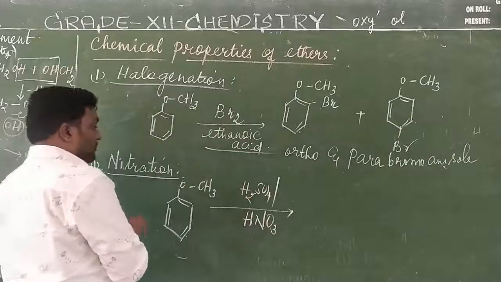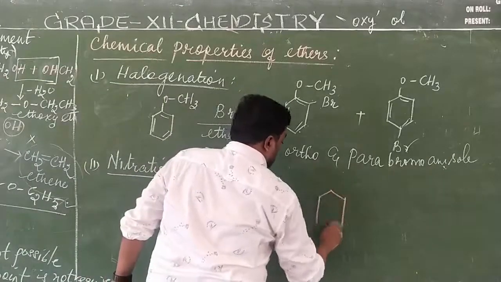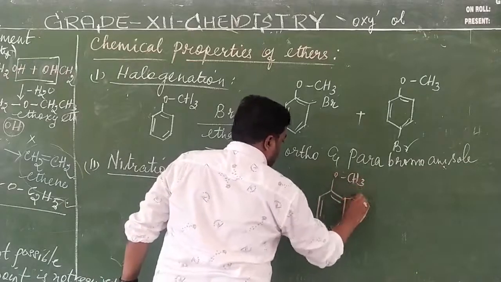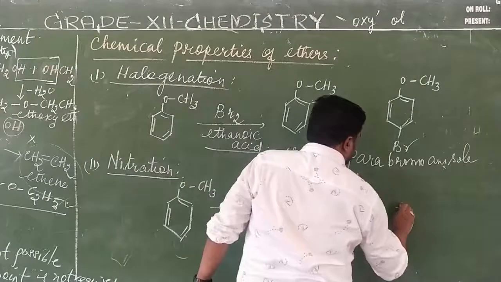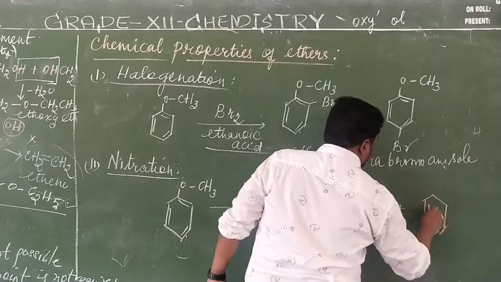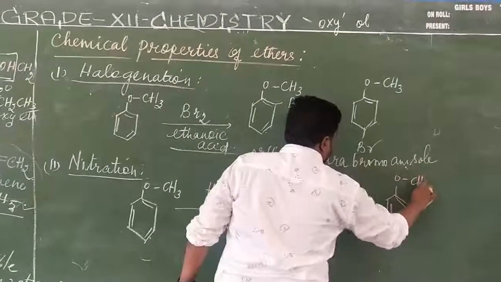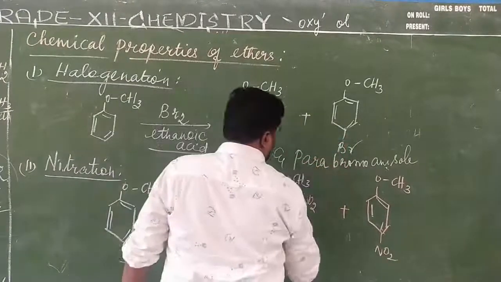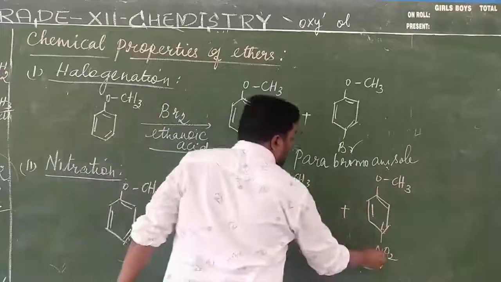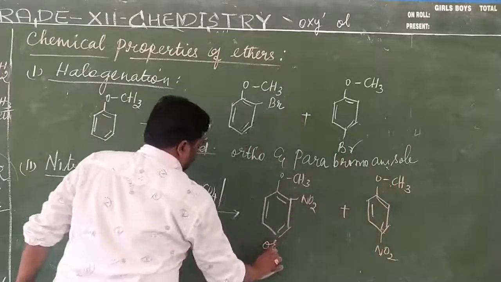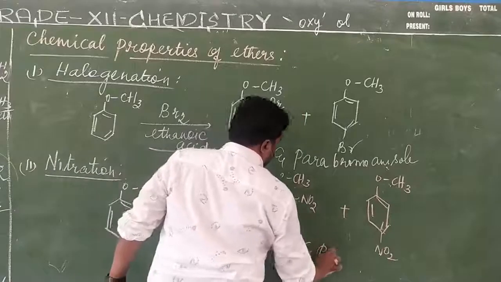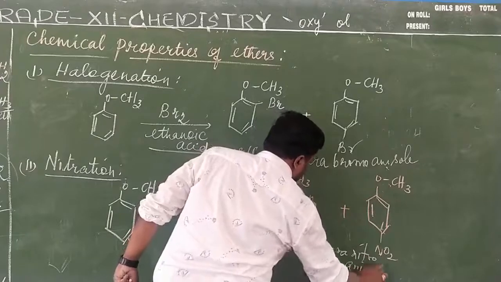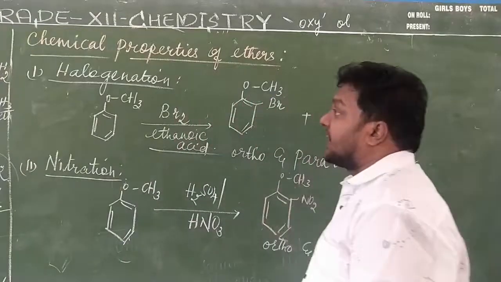Then it gives us the formation of 2,4. OCH3 is at position 2, then the benzene ring with OCH3 and here it is NO2. Same as before, where Br substituted, now NO2 substitutes. This is called what? Ortho and para nitroanisole. So this is the nitration reaction.